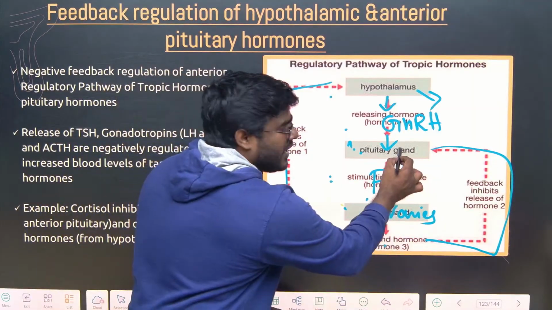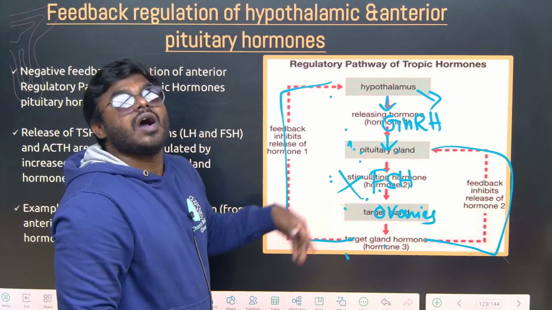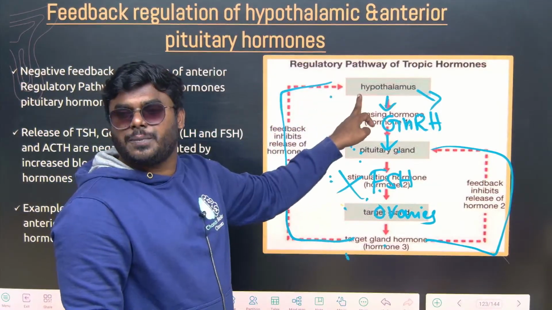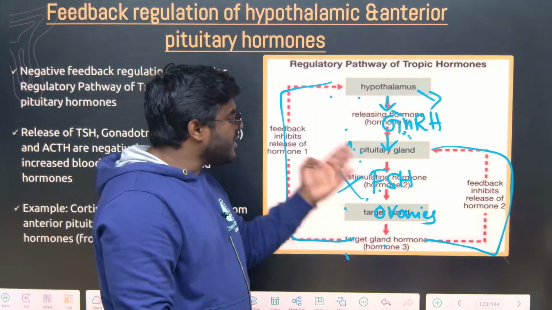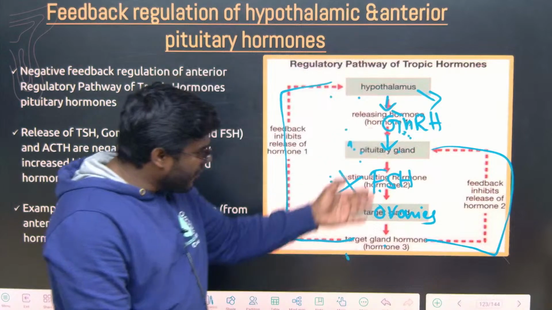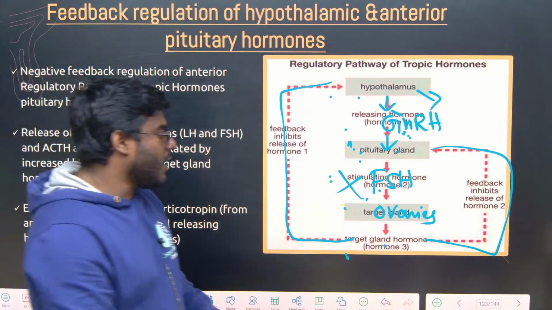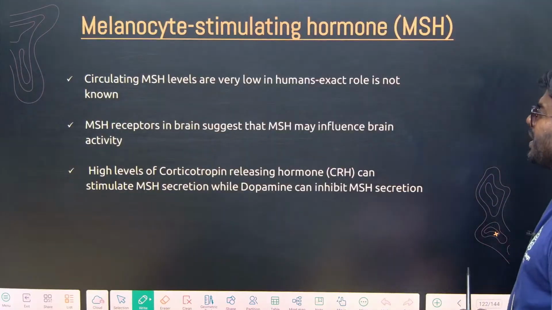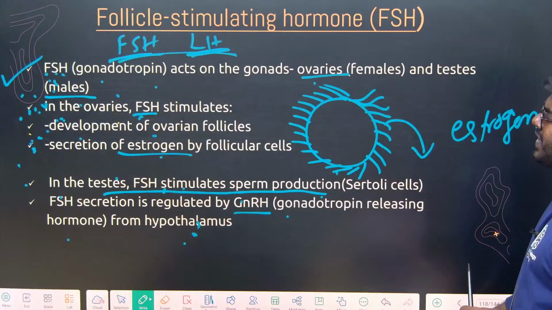So I can give the signal to the anterior pituitary gland not to release FSH, or I can send the signal directly to the hypothalamus. The hypothalamus stops releasing. Then if there is no GnRH, there is no FSH. Correct? Then everything will be controlled. This is called the regulatory pathway. Every hormone in the body has to be regulated compulsorily. So that is the FSH hormone.